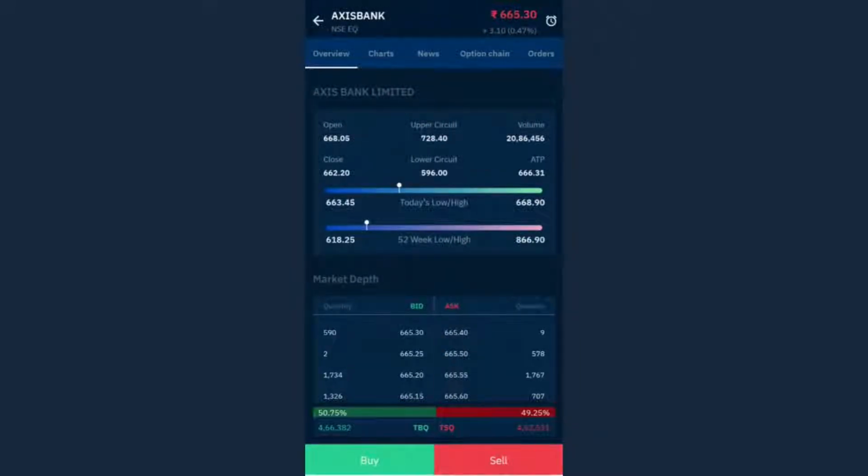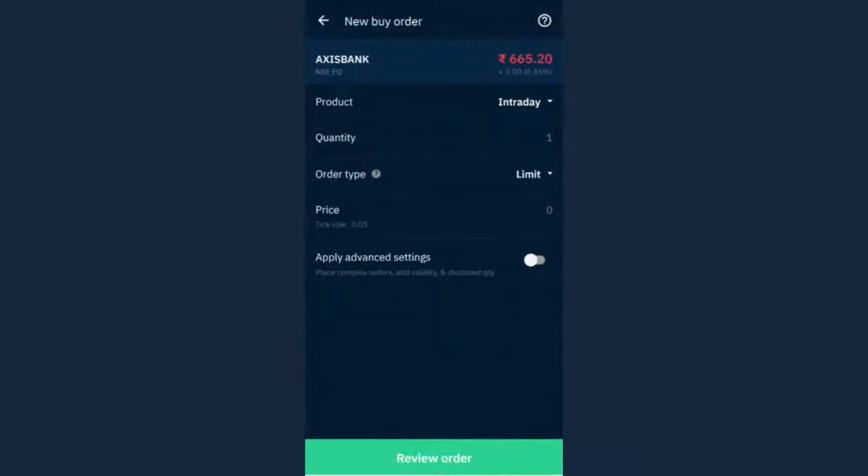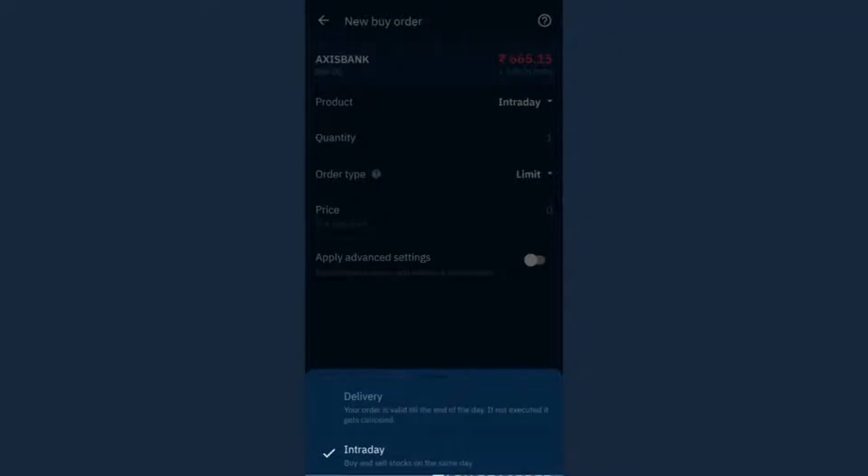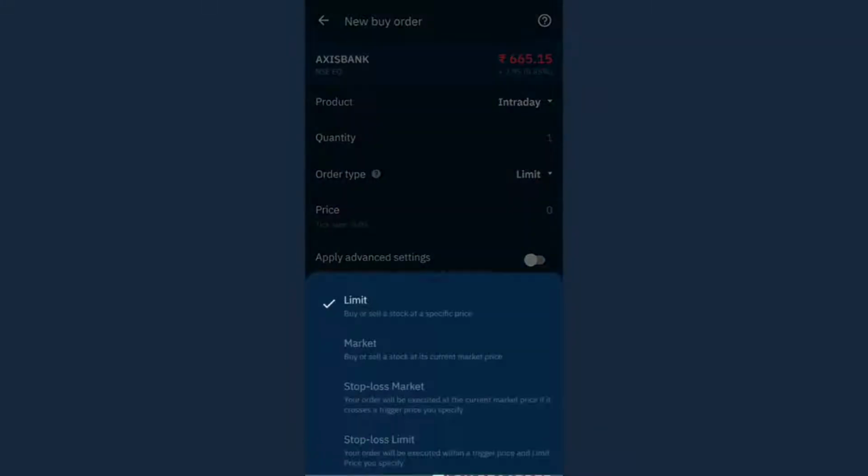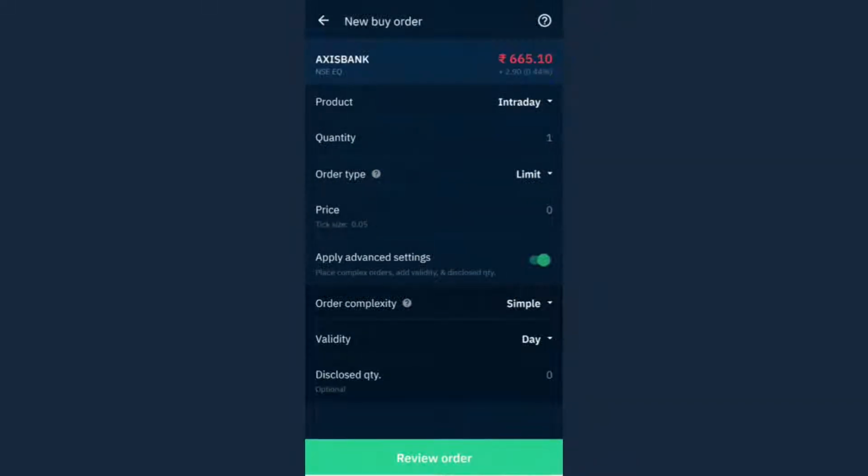I'll take the example of Axis Bank only, because in the previous video also we took the example of Axis Bank. So let's continue with this example. Let's say I go to buy. Intraday and delivery you have already understood in the previous video. Limit, market, stop loss limit and stop loss market, these four orders also you have already understood. Now let's go to the advanced settings.